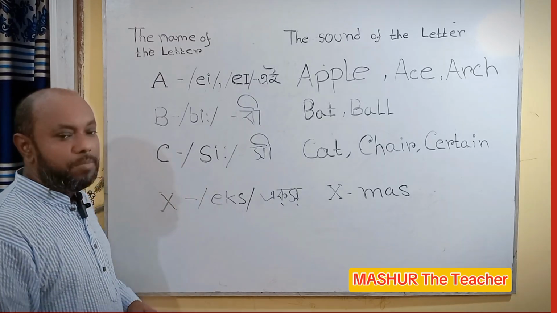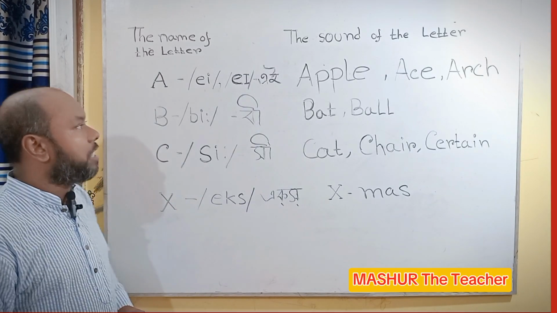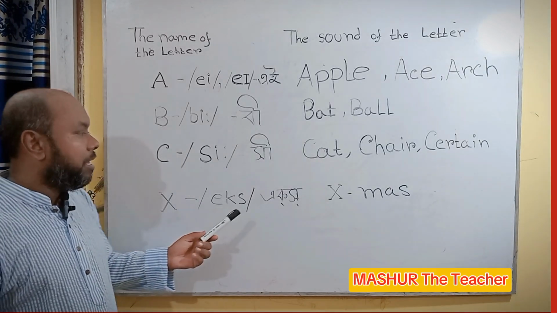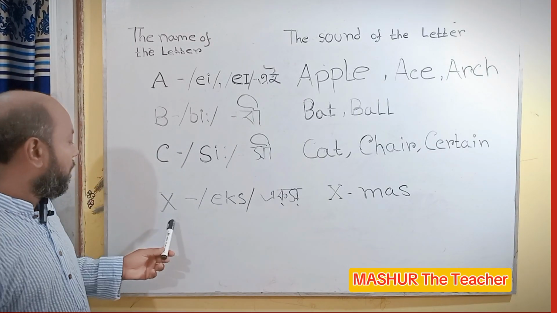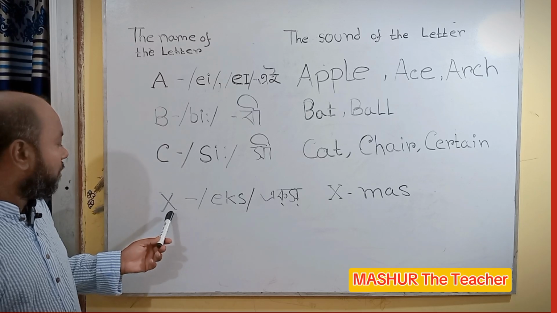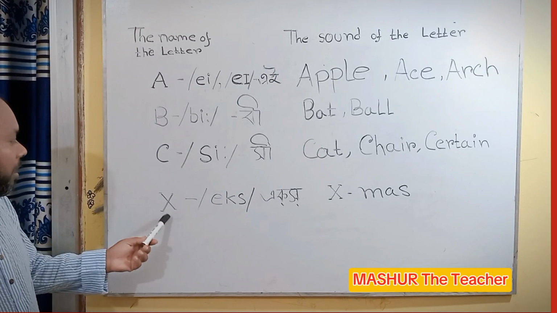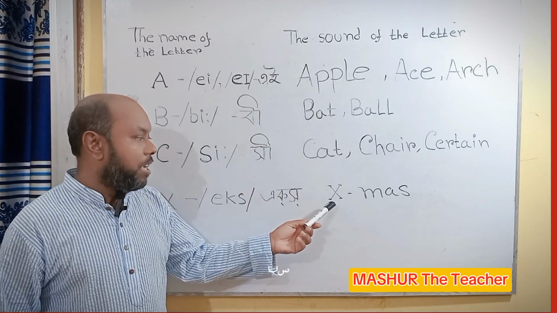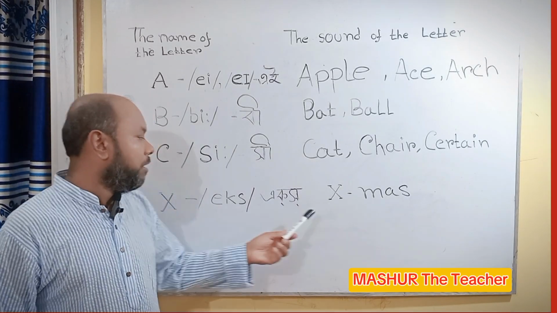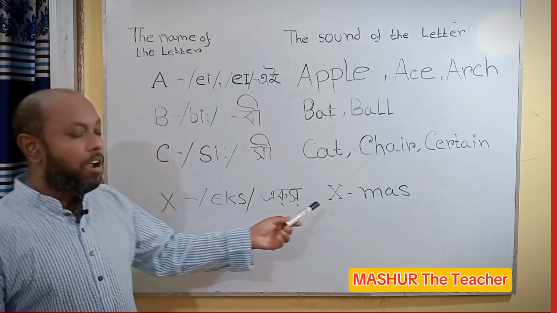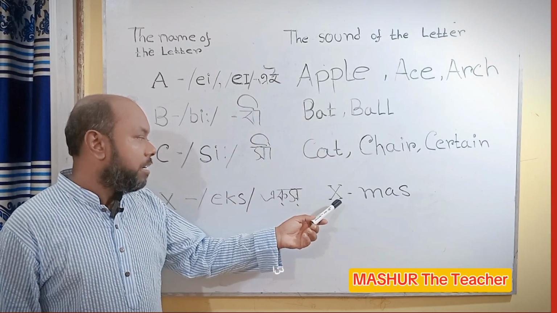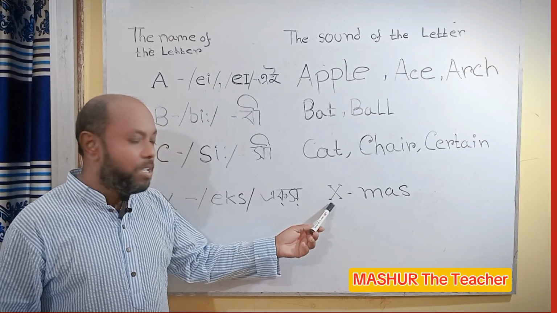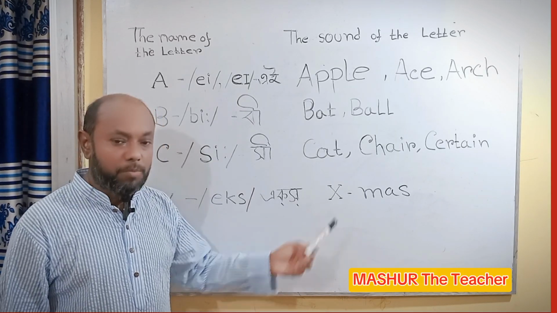And most of the time, the name of the letter and the sound of the letter are different from each other. But sometimes they may be the same. Such as X. The name of the letter X is X, and when we utter Xmas, then we find that the name of the letter and the sound of the letter are the same. Sometimes we call Xmas Christmas. It is also right to say Christmas, and we can also say Xmas.